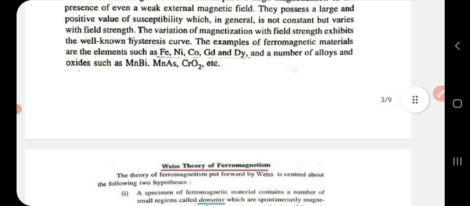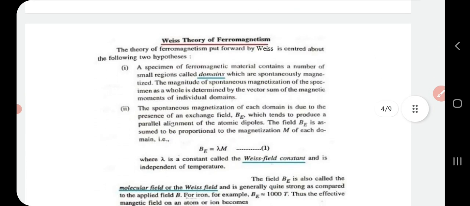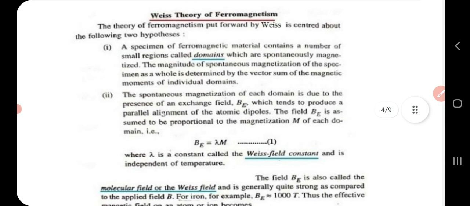Some examples of ferromagnetic metals are iron, nickel, cobalt, and so on, and some alloys also, chromium oxide, etc. Now, let us discuss Weiss theory of ferromagnetism. It was proposed by a scientist named Weiss, and hence the name Weiss theory of ferromagnetism. As per the theory, a specimen of ferromagnetic material contains a number of small regions called domains, and these domains are spontaneously magnetized.